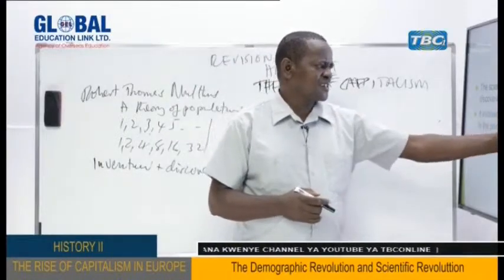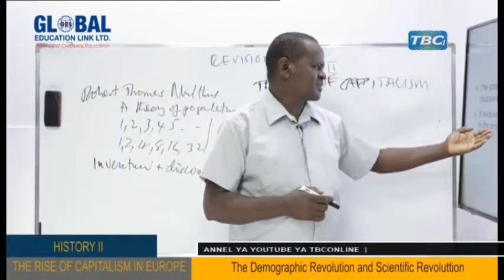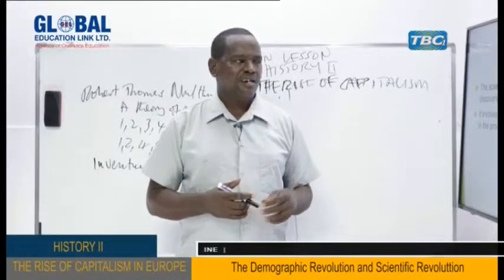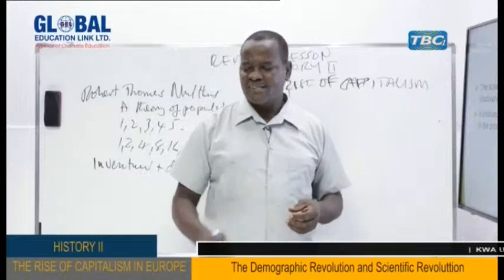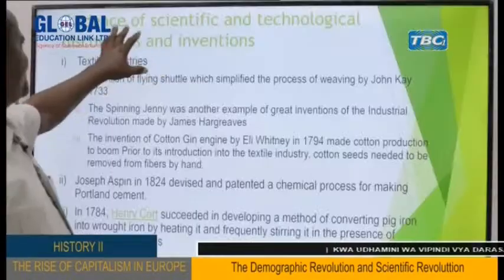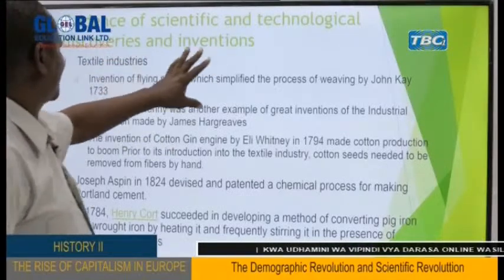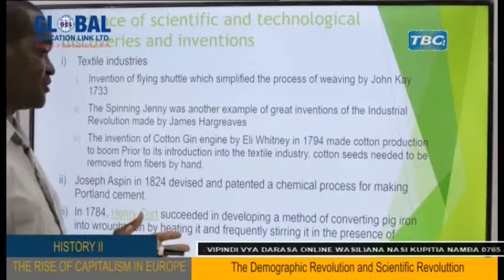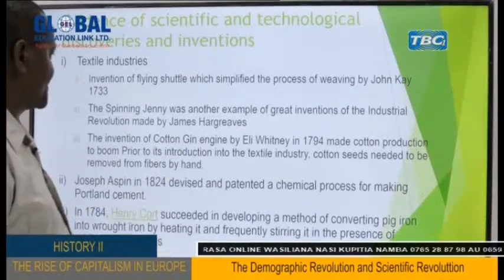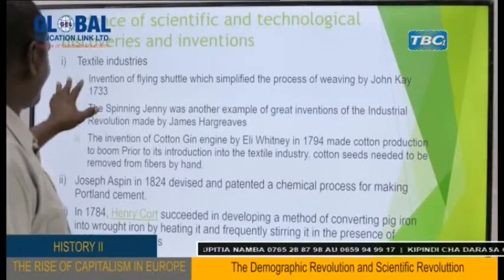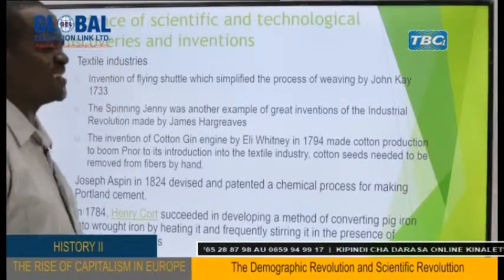It involves scientific and technological changes which brought revolution in the process of production and transportation, as we are going to see in detail. My dear students, these are the evidence of scientific and technological discoveries and inventions in Europe. As I told you, we are going to look at these discoveries and the places where they happened. The first, we are going to look at the textile industries.